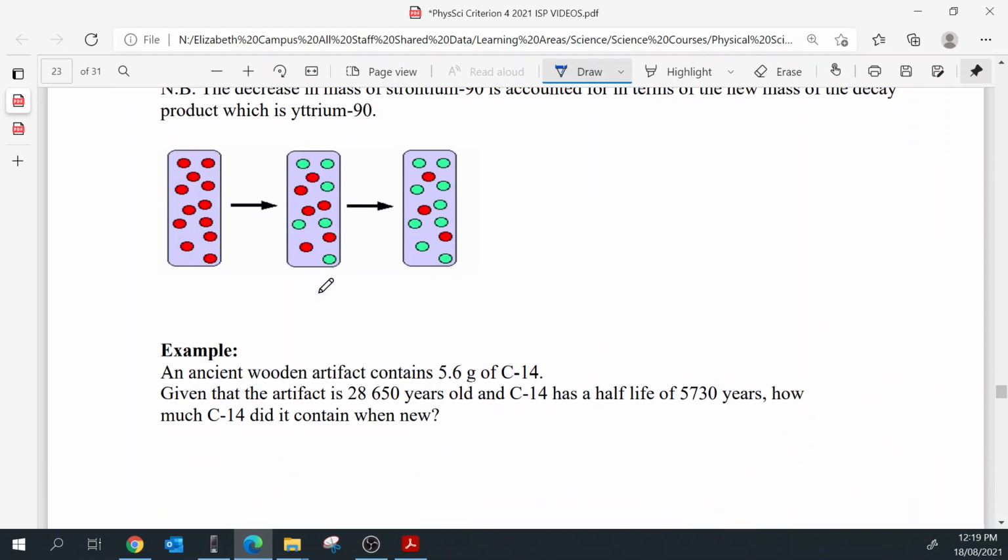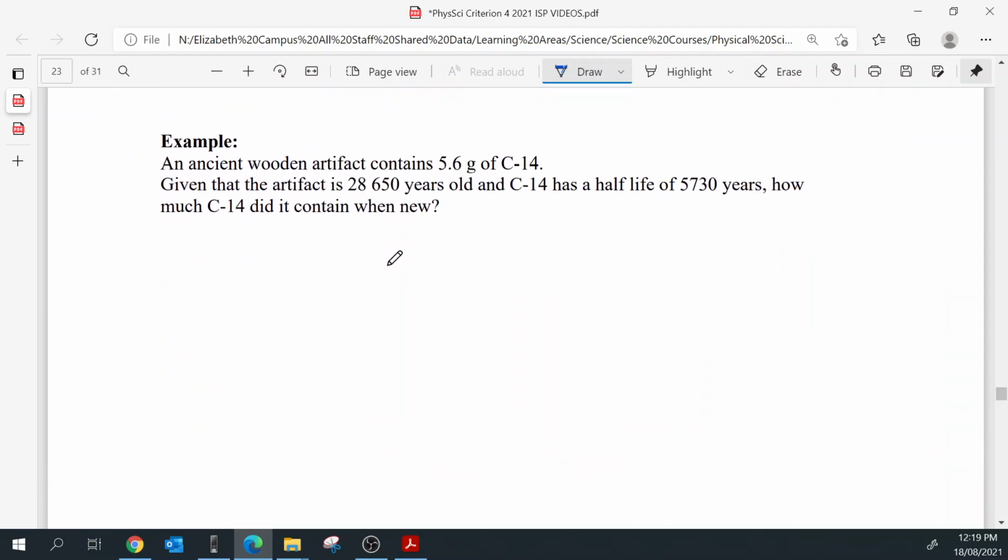Okay. So, example. An ancient wooden artifact contains 5.6 grams of carbon-14. Given that the artifact is 28,650 years old, and carbon-14 has a half-life of 5,730 years, how much carbon-14 did it contain when new? First of all we need to know how many half-lives have passed. We just divide 28,650 by 5,730, and that's equal to 5 half-lives.